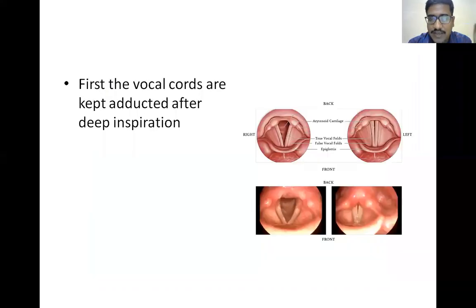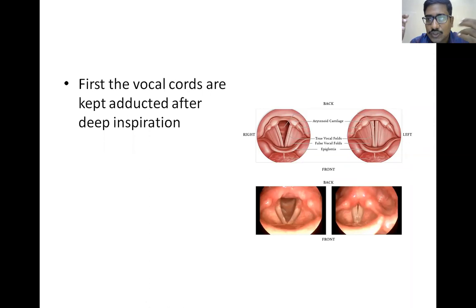I'll show it in the next figure. See, first there will be the inspiratory mechanism. That means the patient will take in inspiratory air, and after that the vocal cords are adducted. Adducted means the vocal cords will come near. All the muscles of the larynx are adductors except one. Which muscle is it? The posterior cricoarytenoid muscle. So for phonation, the vocal cords must get adducted.